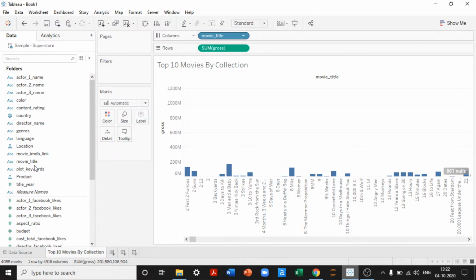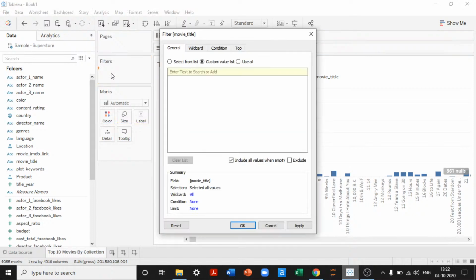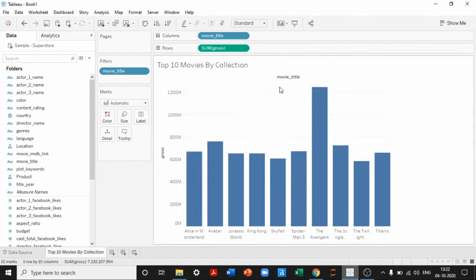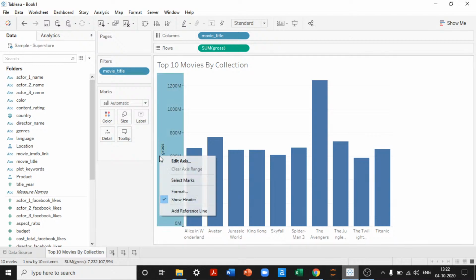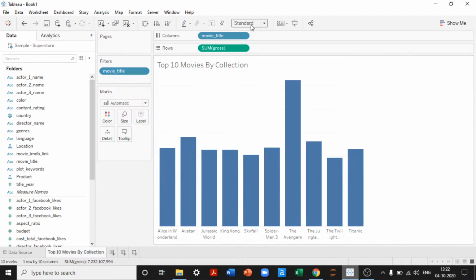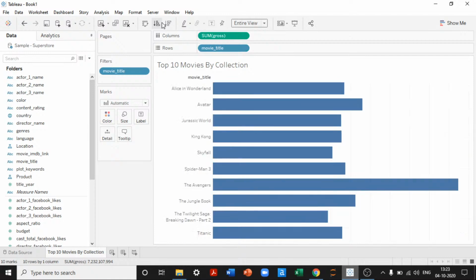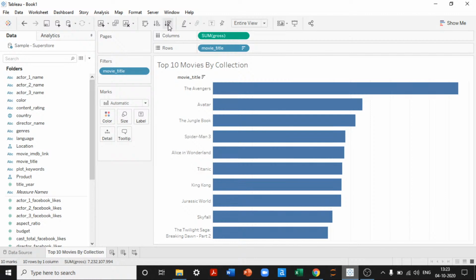So I'll drag movie title into filters, go to the top condition, choose top, and then choose by sum of gross. Apply, and okay. That's what we would like to see in the first chart. Again, I don't want to see the headers here. I am not a fan of regular bar charts, so I would like to convert this information into something that will look beautiful. So I'll see if it is sorted. How does it look? It looks okay to me.